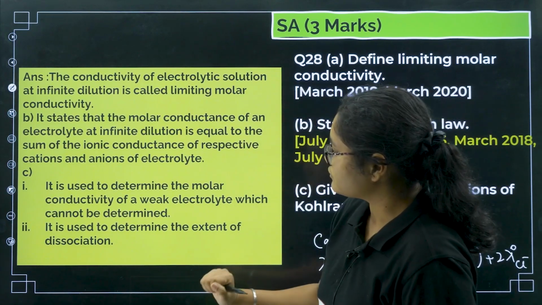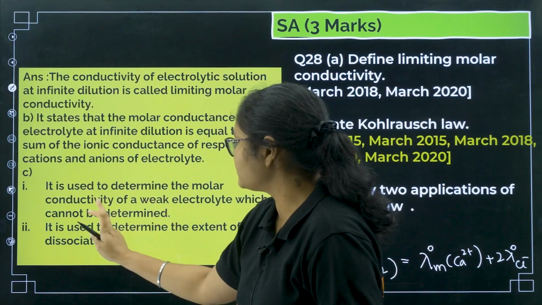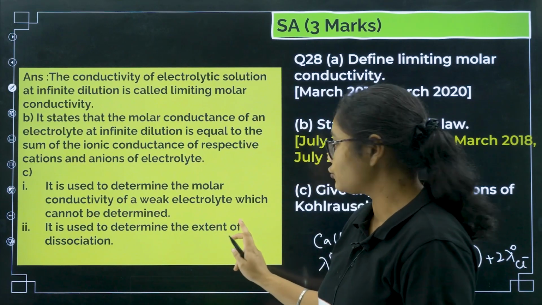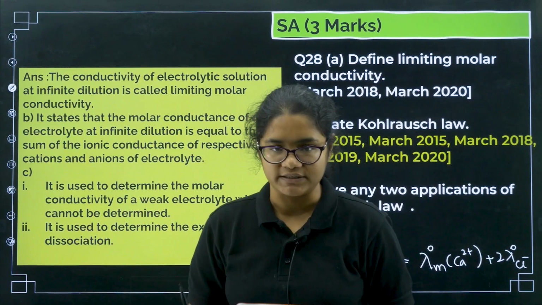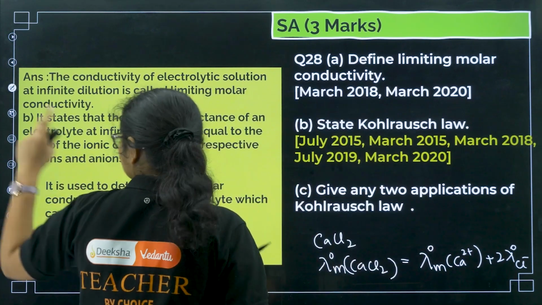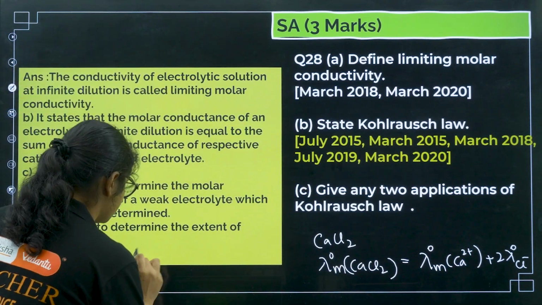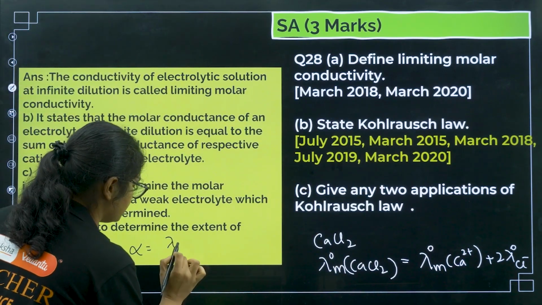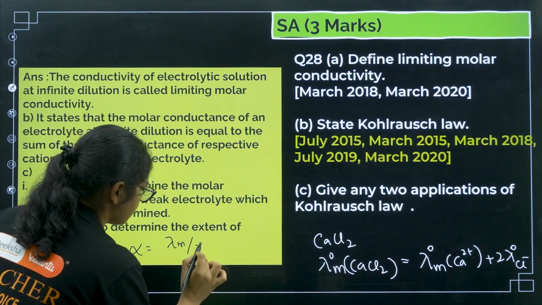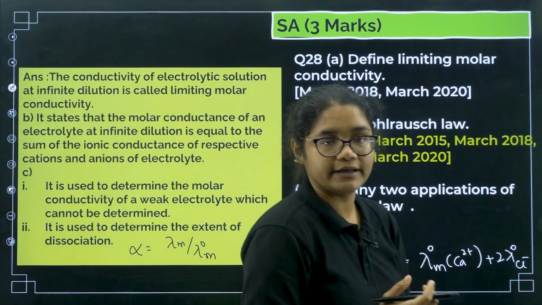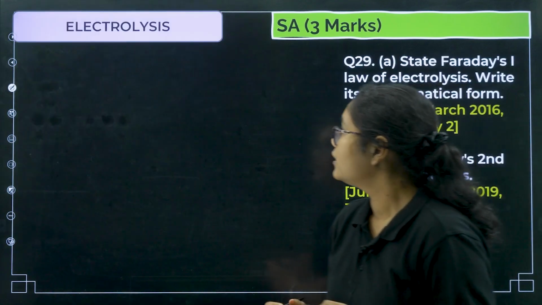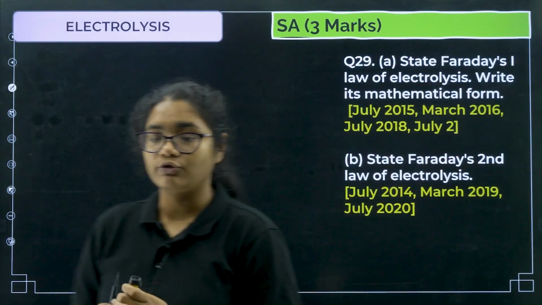So two applications: the first one is it is used to determine the molar conductivity of weak electrolytes, and the next one is it is used to determine the extent of dissociation. How is it used to calculate the extent of dissociation? Alpha is equal to lambda m by lambda naught m. Okay, clear? Next, we'll go towards electrolysis now.